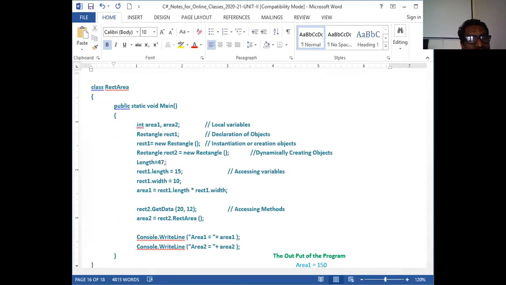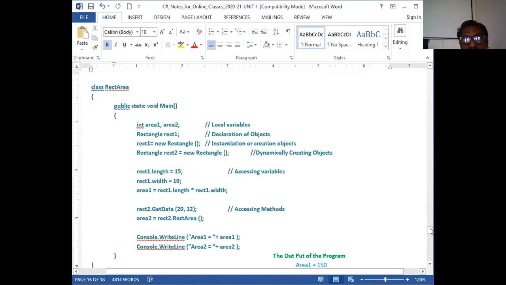Only those members can be accessed with the help of objects of the respective class. That is what I cannot do. This is how I can ensure security. Data is hidden here. I cannot access it. It is not available everywhere, so that bugs are reduced. That is called data hiding. Data has been hidden. Only respective class members are allowed to access it. So one way is to directly access the member.